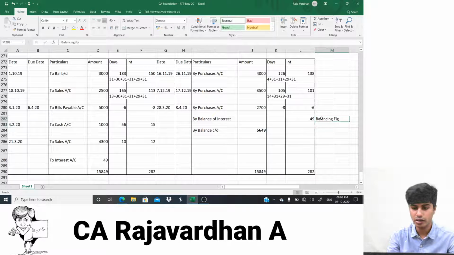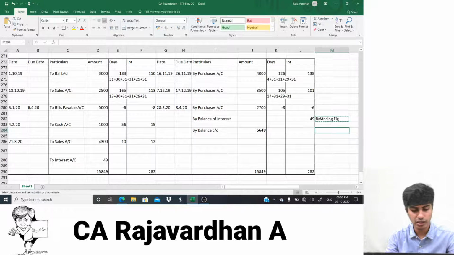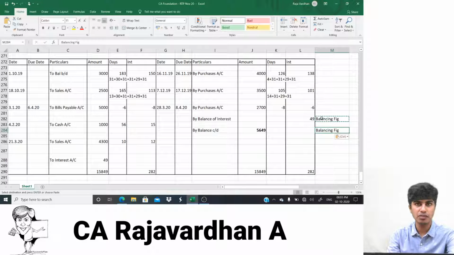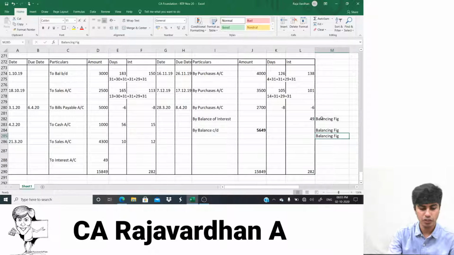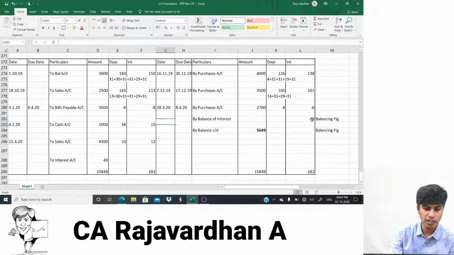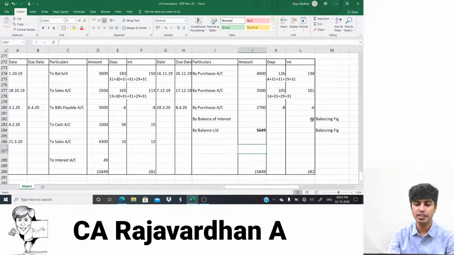After I find this balancing figure, I will post that here 49 and then I'll arrive at the rest of it. First I'll find this 49. I'll post this 49 to amount column. Once I post it to amount column, then I'll find this balance carried on. That's it. We're done with the problem.